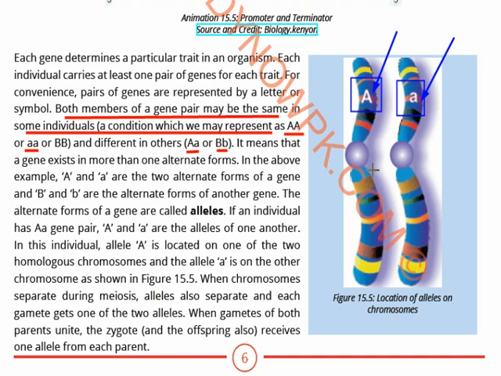These two alleles are formed, a combination with the help of two alternate forms of a gene, and as a result the zygote is produced, and it receives one allele from each parent. This point is very very important, that it receives one allele from each parent. Understand why? Because the gametes were haploid, so it is receiving one gene from each parent.